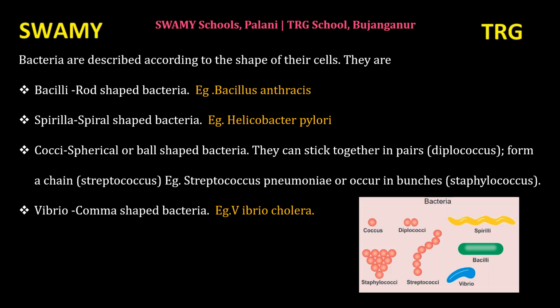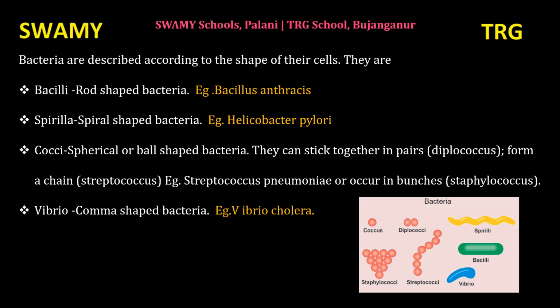Second is Spirilla. Spiral shaped bacteria. Example, Helicobacter pylori. Third is Cocci. That is spherical or ball shaped bacteria. That is round shaped bacteria.